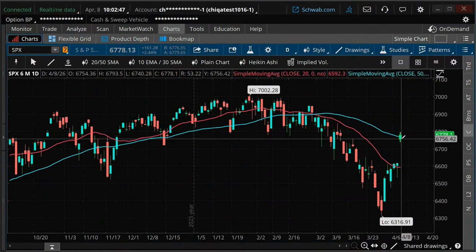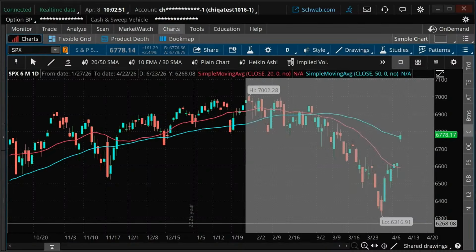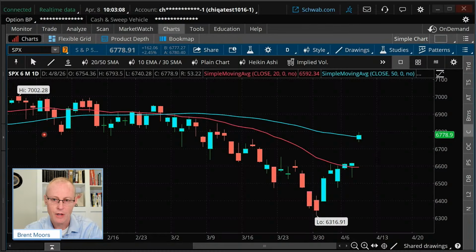This is the open price, kind of right about there. Let me just zoom in here just a little bit so you can see this. Right about there. That's the open price. We're above that right now, and that's what we want. We want it to stay above that. So that's a good thing.